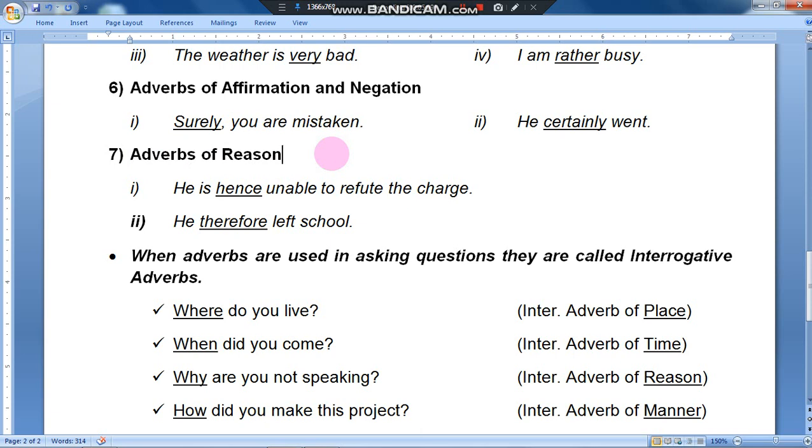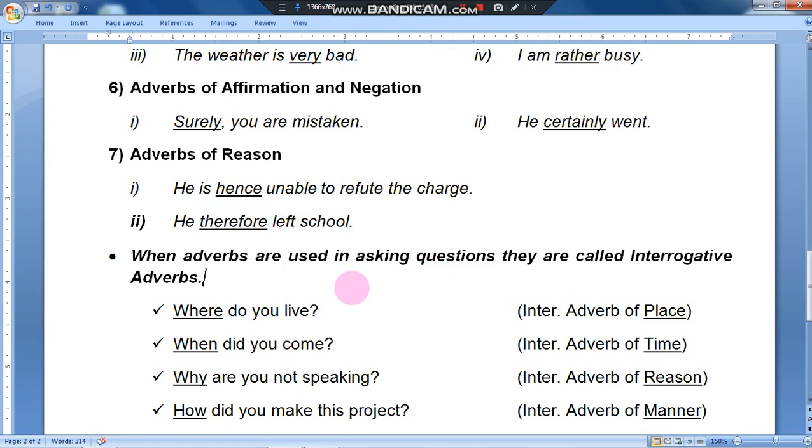Adverbs of reason. Reason means what? We are giving the reason behind the sentence or behind the action. He is hence unable to refute the charge. Yes, he had to accept it because he was unable to refute it. He therefore left school. There was a reason. That's the main reason he left the school. He might have done some mischievous thing. That's why he had left school.